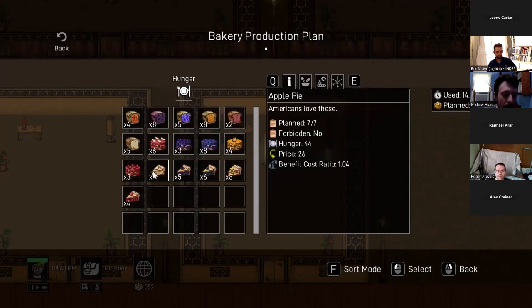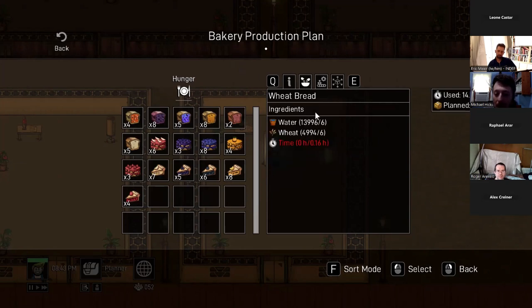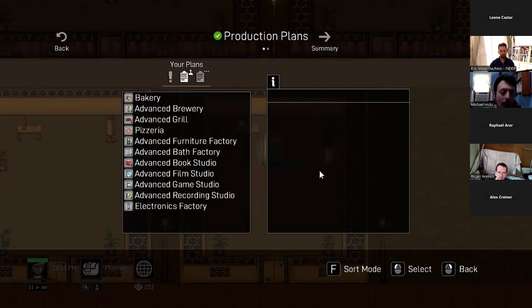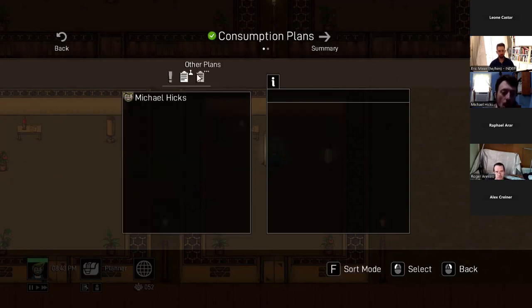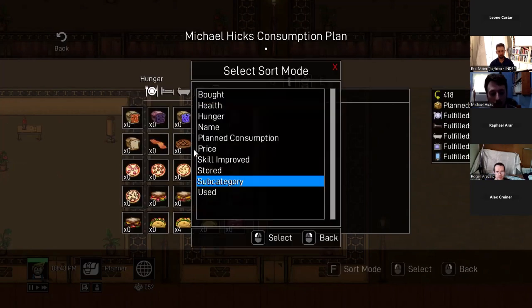So here in the bakery, we can see they're planning to make 7 apple pies for the next day, 5 loaves of wheat bread. And then if we come over here, we can see the recipe for each product. So apple pie takes some apples, sugar cane, water, wheat, and 0.16 hours of labor time. So all of these plans are then sent to the allocation computer. And then the final step here before the computer analyzes them is the consumption plans. So each colonist in the whole colony will fill out plans for what they would like to consume for the next day.